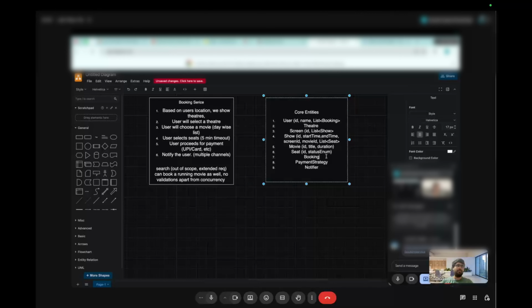And suppose 5 minutes just passed and the user clicked on checkout, I mean the payment part. Then we can have another check there on whether the current user is still holding the lock present for that seat. Or we can go ahead with the payment and make a refund later on. We can have two options, but I think it's better to cancel it before we go for the payment.